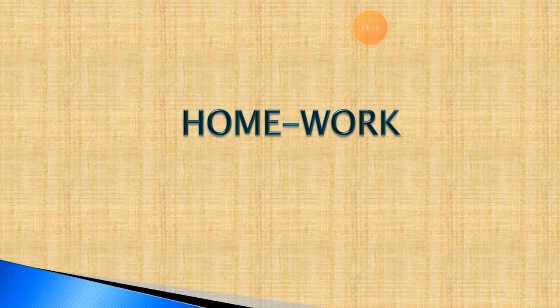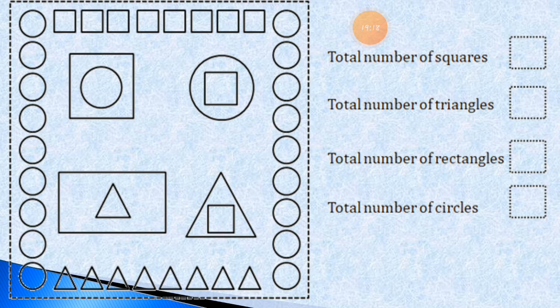So now I am giving you the homework, students. This one is the homework for you. See this. This is the homework. You have to draw these pictures. There are very easy shapes given in the picture. All the shapes in these given pictures are very easy. You all know how to draw squares, triangles, rectangles and circles. The 4 shapes are given in the picture. How many shapes? The 4 shapes are given in the picture.